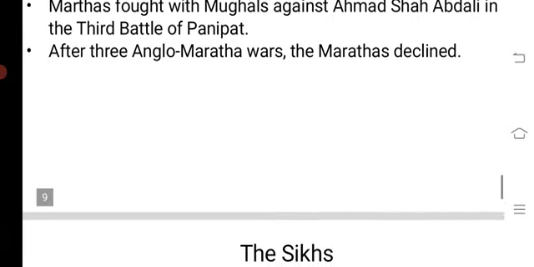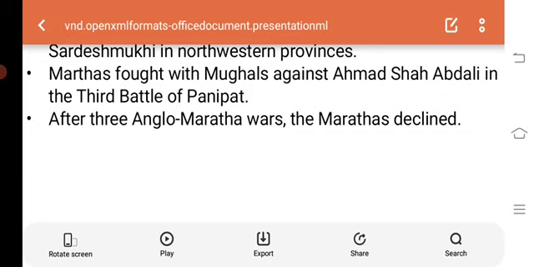So what we understand about the concept of svarajya and fitna is that svarajya was the term used by Marathas to claim their territory, and the Mughals accepted this concept of svarajya, and svarajya was in context of Pararajya or the Mughals. The Marathas also accepted Mughal suzerainty or fitna, that means universal dominion.